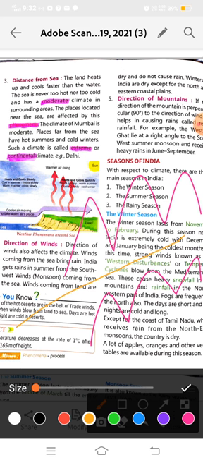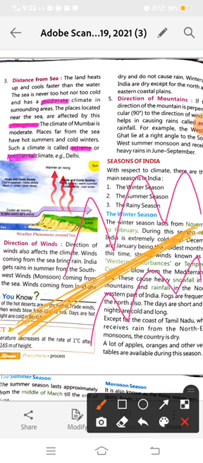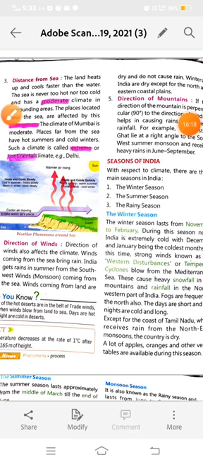Okay, and these winds go like this, below like this, and after that these winds cause rain in the northern plains of India and also the mountain region. Okay, so the direction of the mountain also affects the wind and the climate of any place.